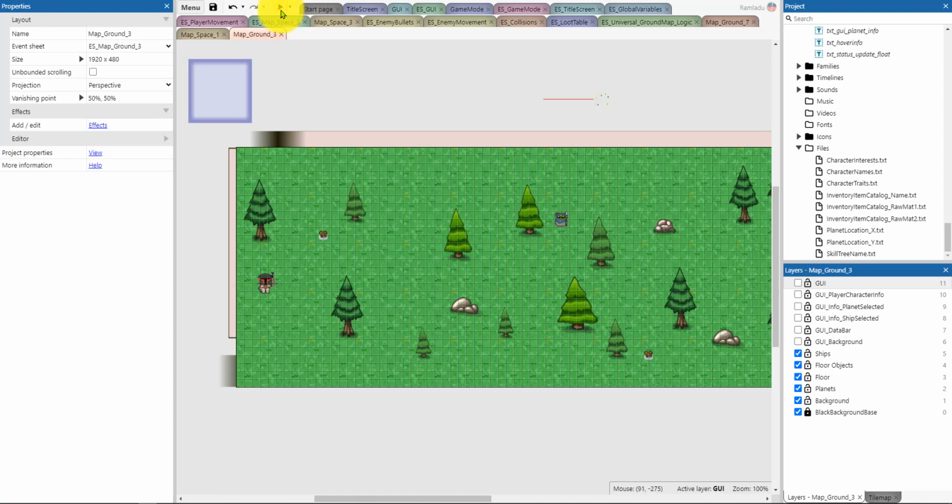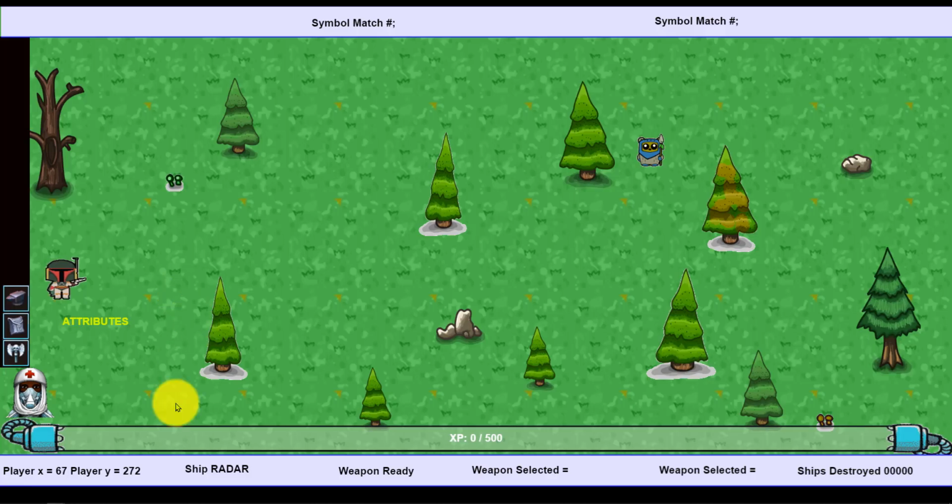So I'm going to go in and play the layout, and we're moving around, and I shoot the tree, and it should have green particles, like to simulate leaves, right? Like flying off the thing. So it blew up, okay, gave me a thing, but it should have particles shooting off of it, and it doesn't. Now, in reality, the code is doing what I told it to do.